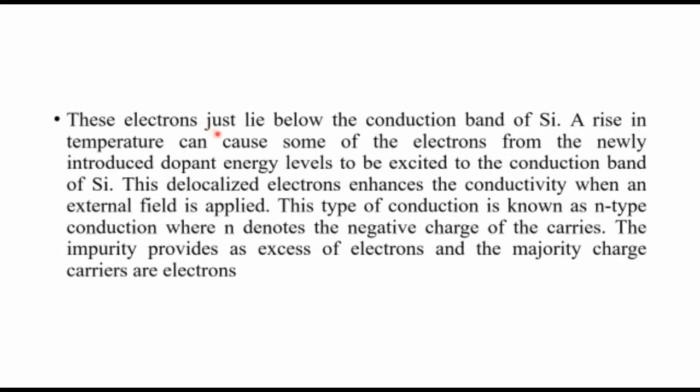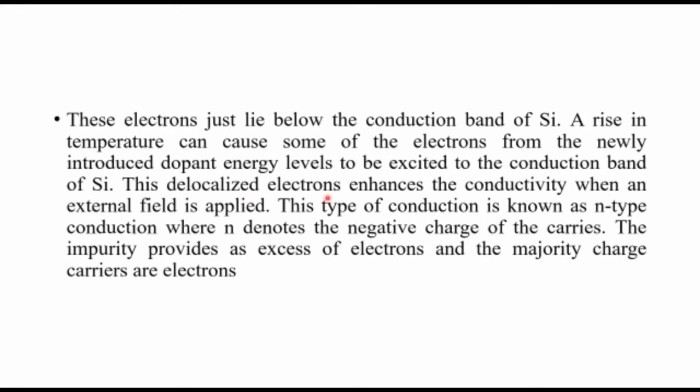These electrons just lie below the conduction band. So the valence band is completely filled and the conduction band is empty. So these electrons after doping will lie just below the conduction band of silicon. A rise in temperature can cause some of the electrons from the newly introduced dopant energy levels, that means just below the conduction band, to be excited to the conduction band of silicon.